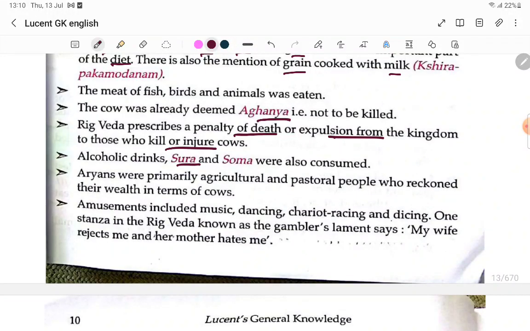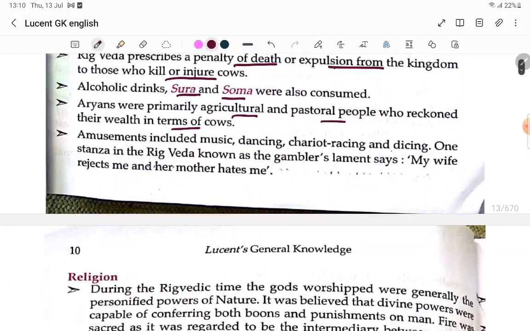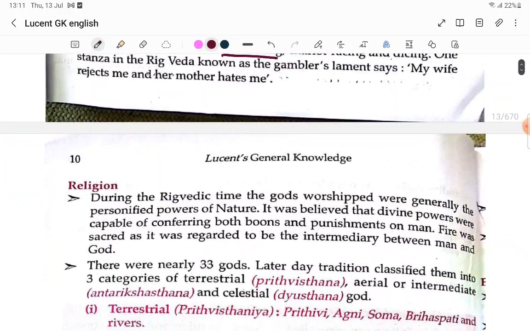Alcoholic drinks, Sura and Soma, were also consumed. Aryans were primarily agricultural and pastoral people who reckoned their wealth in terms of cows. Amusements included music, dancing, chariot racing, and dicing. One hymn in the Rigveda, known as the gambler's lament, says, my wife rejects me and her mother hates me.